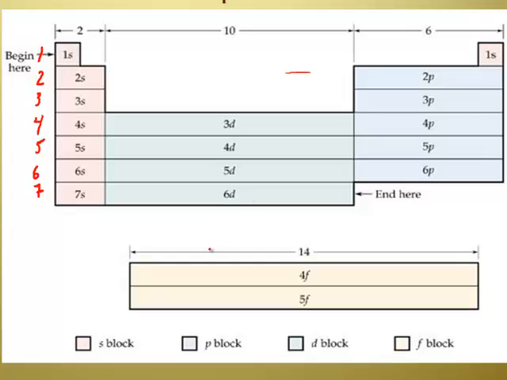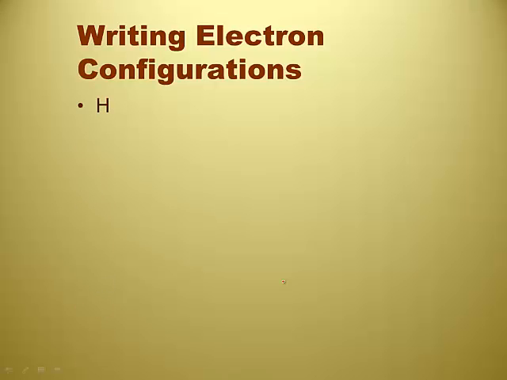So, okay, now that we know how to read the Aufbau principle, we should be able to write electron configurations, as long as we remember the maximum number in SPDF, which is what, 2, 6, 10, 14. Maximum number. Right. Okay. All right, so writing electron configurations.